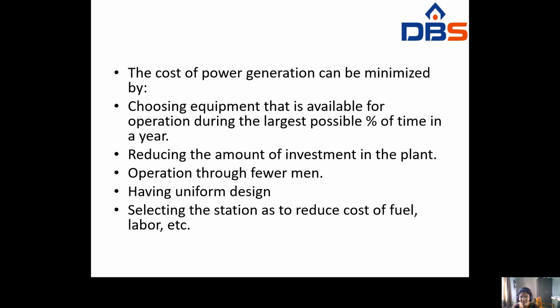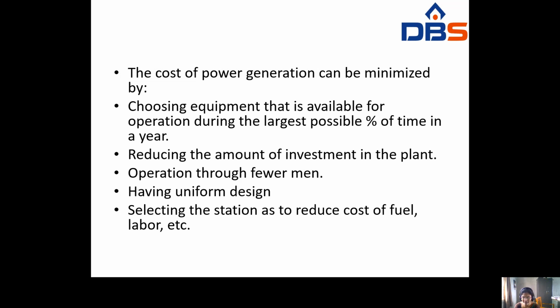The next one is operation through fuelment. As I said at the start, a large number of workers will be working in the power station. So we have to see that the operation is done by using the fuelment.